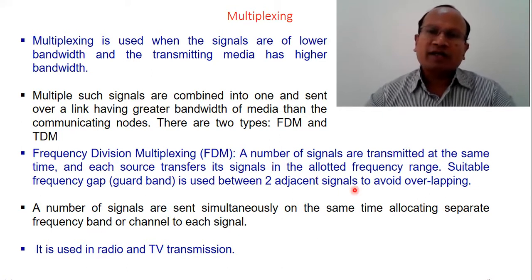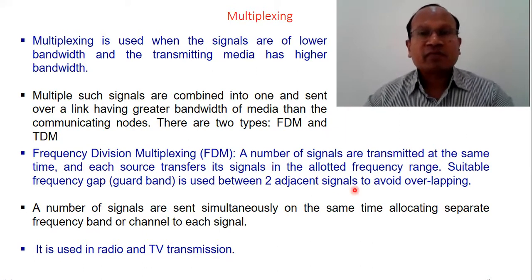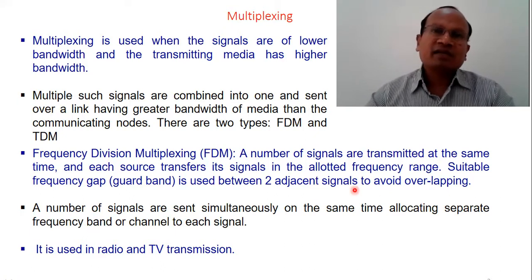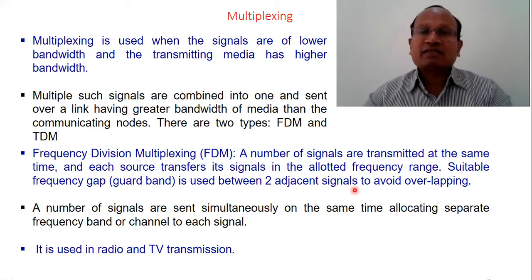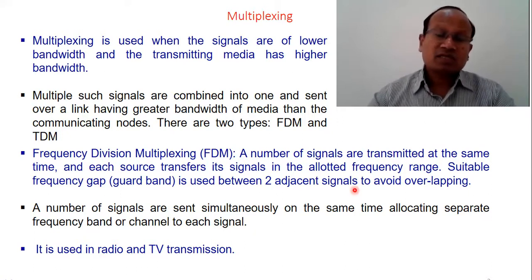To avoid that, a guard band is given between two frequency bands so that it can protect against possible overlapping between the two adjacent signals.